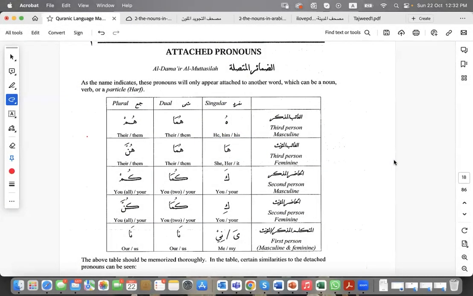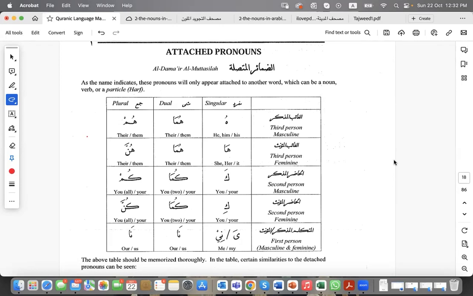This is Dr. Amira from Fayza Arabic Centre, and we are here carrying on with our book that explains to us the language of the Quran, Quranic Arabic made easy, and a new lesson which is الضمائر المتصلة, or the attached pronouns. During our last lesson, we explored in detail the detached pronouns, gave some examples, and we need to be confident with them before taking this lesson, please.